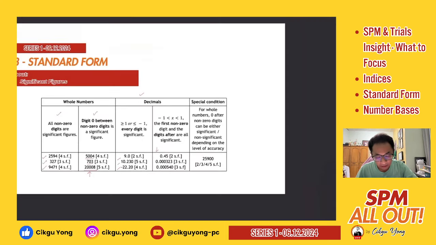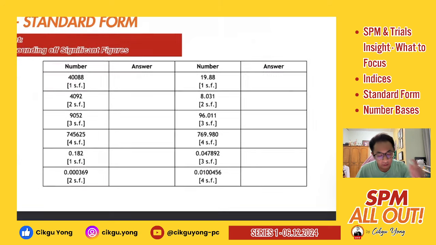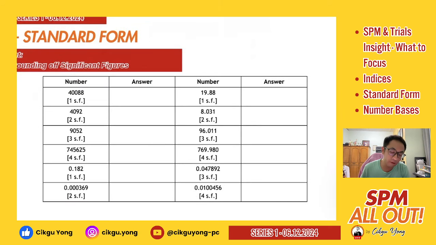Right, so let's check on some basic revisions on the rounding off part. So in order for us to check on the rounding off part to your nearest significant figures, again, we will always compare between our whole numbers part and also the decimal parts, right? For first part, you need to round off to one significant figure based on this number, right? You have 40,088.